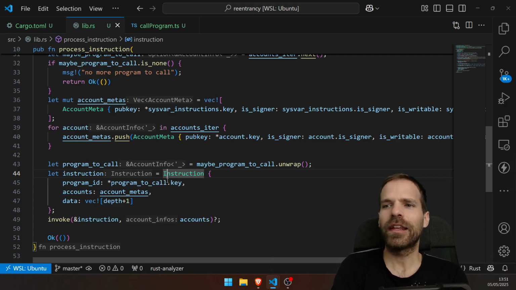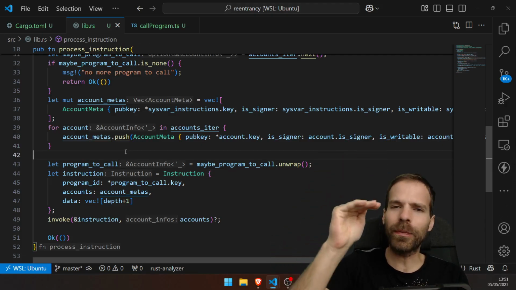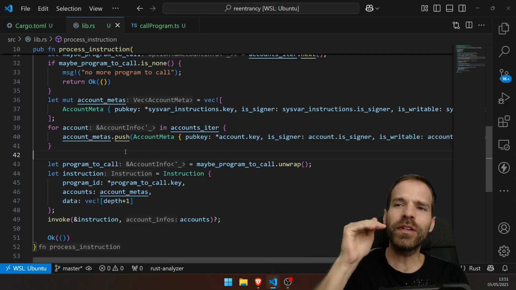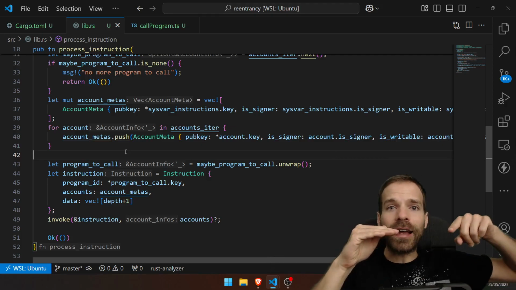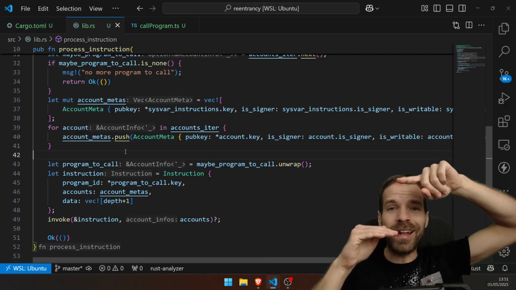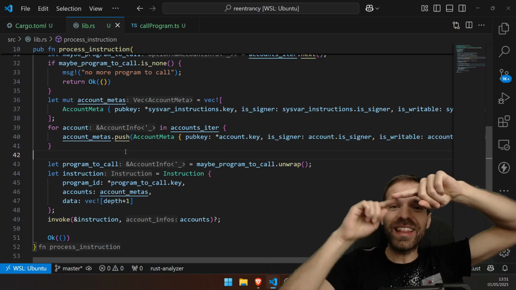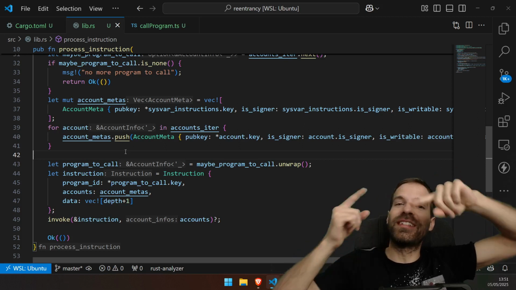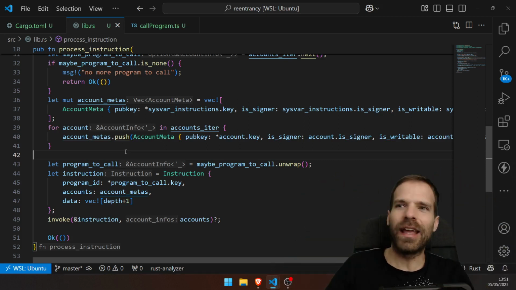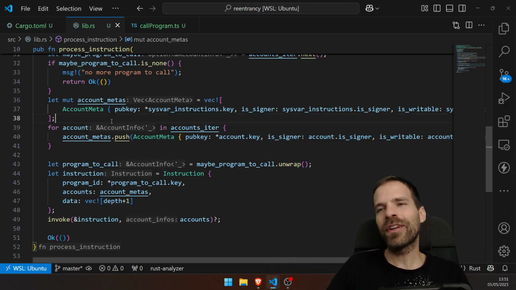Okay, so the issue comes if I call my program, do some stuff, then do the CPI, but then I come back to my program and I do stuff again on state that wasn't properly persisted. So I work on intermediate state, kind of. And for that, I guess I'll need an account again, because I need to somehow have some state. Oh, okay, fine. I need that data account back.